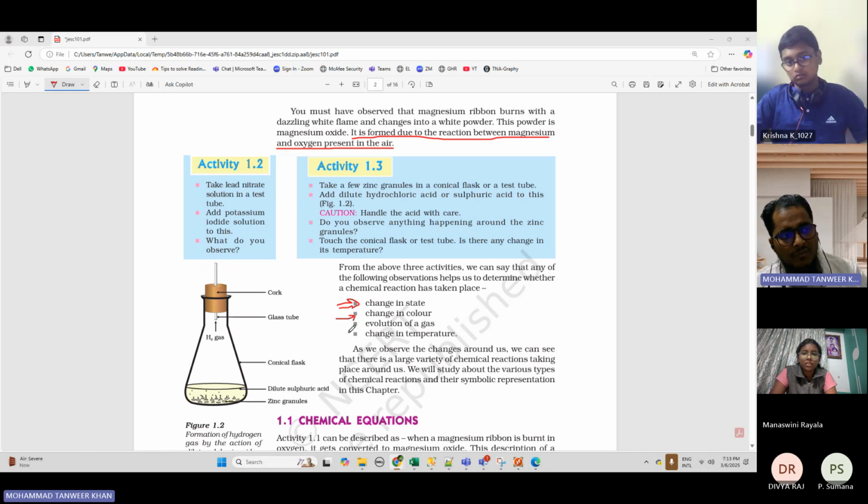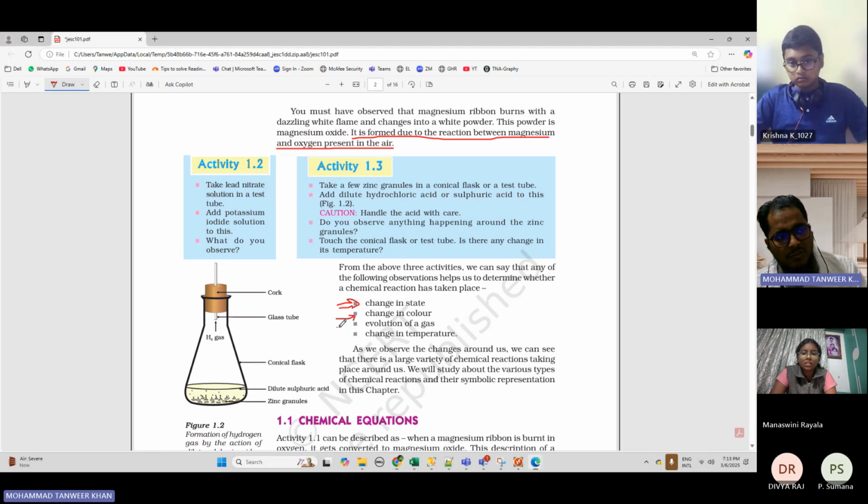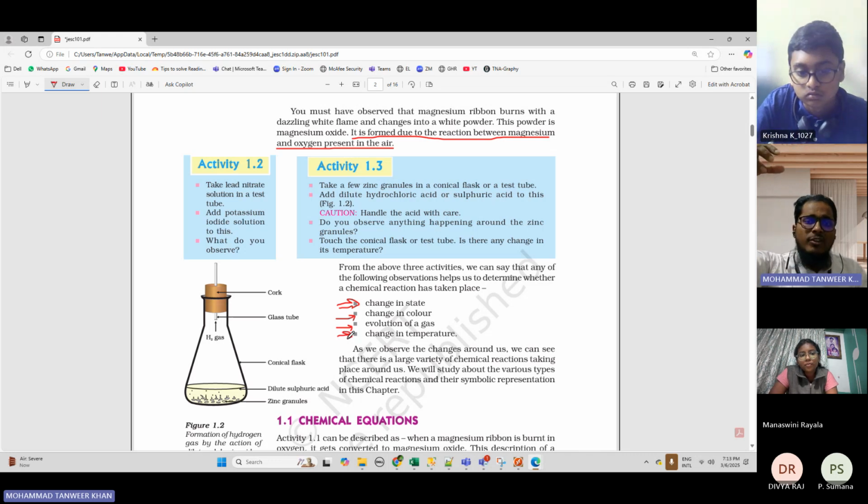Now, evolution of a gas. Whenever a chemical reaction takes place, you will see some gas being evolved, meaning vaporized or something, you will see gas there. And then change in temperature. Temperature will also change. A very good example of change in temperature is when you add detergent or Surf to water, and if you insert your hand into that water, have you observed that it is a little bit warm?